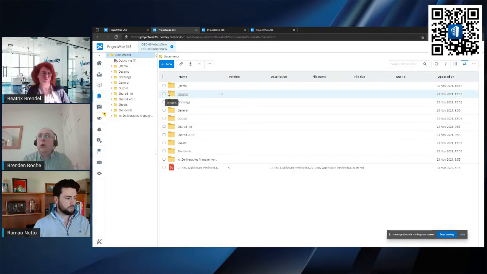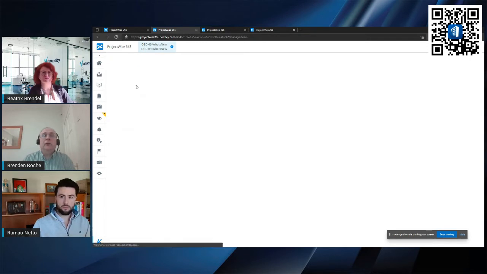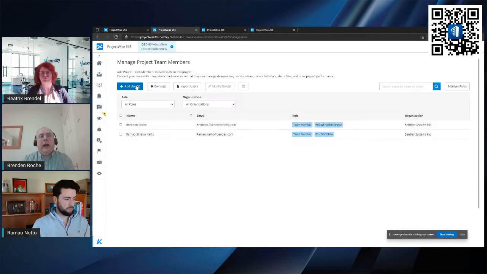But who has access to all of this? How do I give people access to these documents? How do I share this information with my project participants? Okay, well, down here in the bottom corner of the screen we have some project administration. And here we can see, for instance, in terms of managing my team, my internal team within my internal organization, I can add project members. Okay, so you can see both myself and Ramo are here.